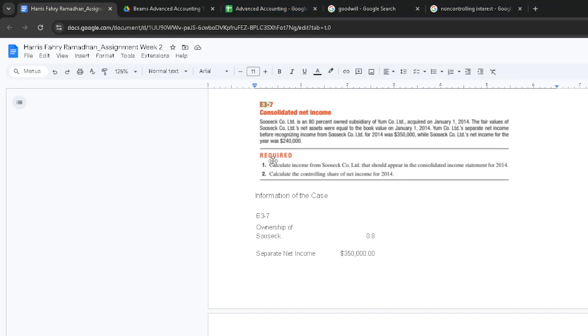So we first need to calculate income from SUSEC that should appear in the consolidated, so income from the subsidiary. And calculate the controlling share of net income. Controlling is the Yum company because Yum owns more than 50%, 80% here. And so they are the controlling entity. So the controlling share of net income: we should calculate the aggregate amount of net income coming from SUSEC and the initial net income of Yum.